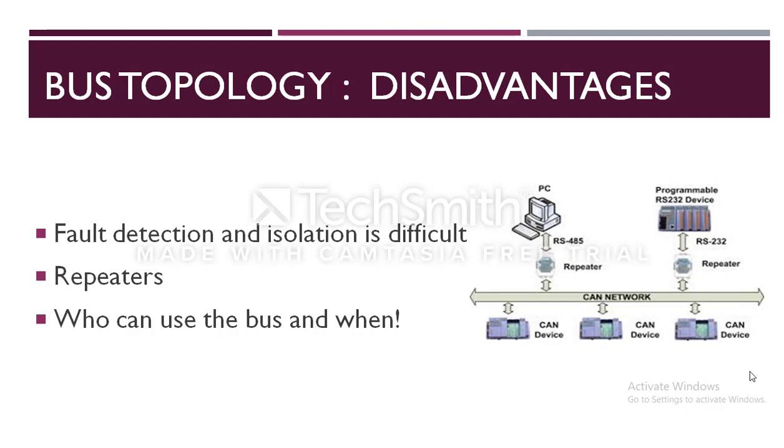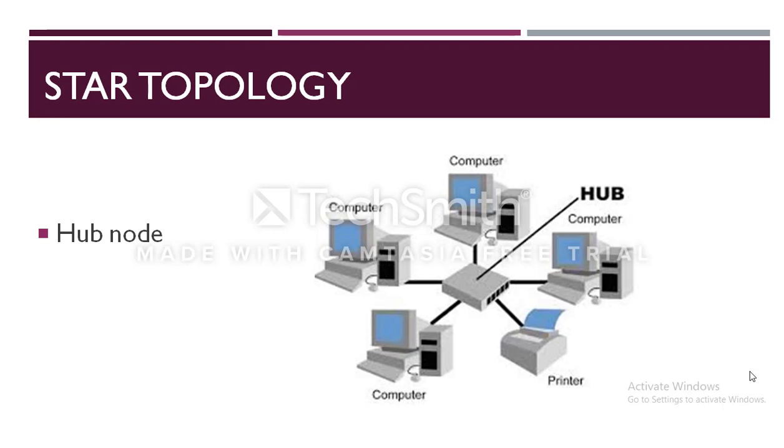Next is star topology. A star network features a central connection point called a hub node, to which all other nodes are connected by a single path. Each node has a dedicated set of wires connecting it to the central network hub. Since all traffic passes through the hub, it becomes a central point for isolating network problems and gathering network statistics.